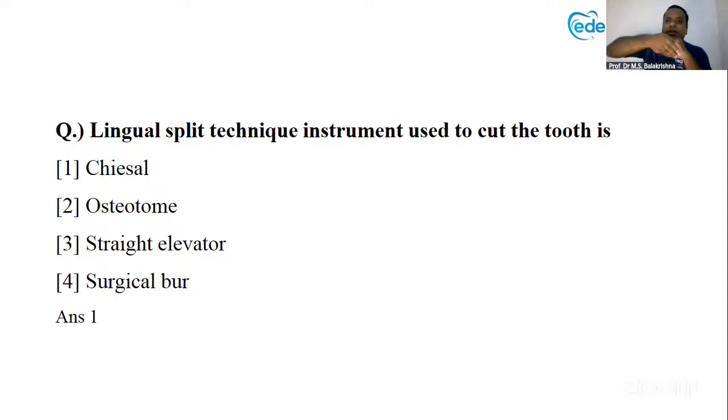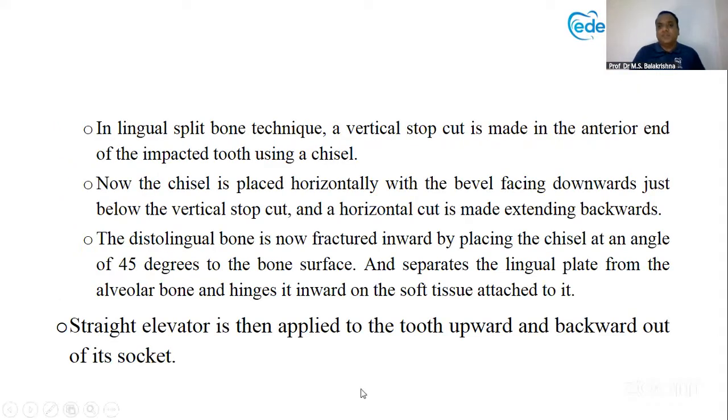Now we are removing it with a burr, right? But earlier, with this technique, we can chip off the bone, and then vertical stops are created, and we remove the bone in and around and take the tooth out. So 45-degree angulation, distolingual bone is removed with chisel. That is the explanation.